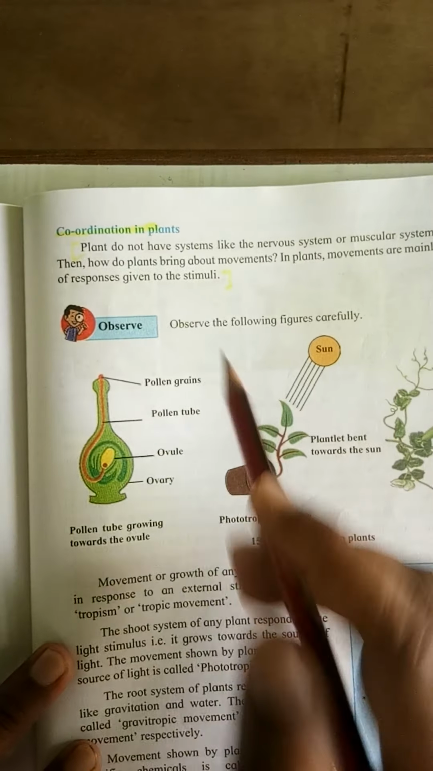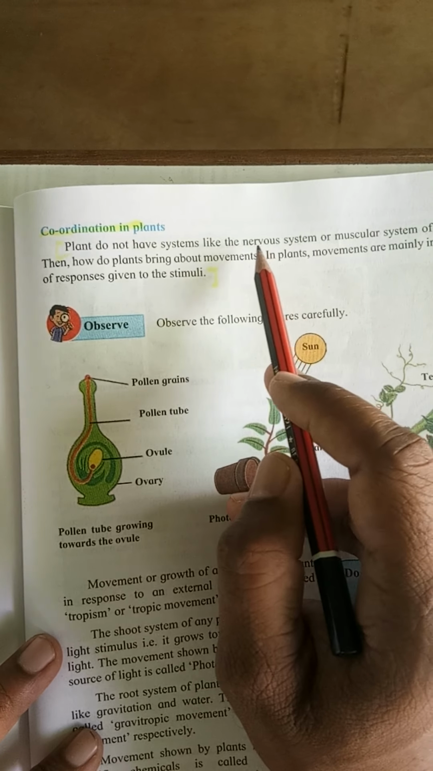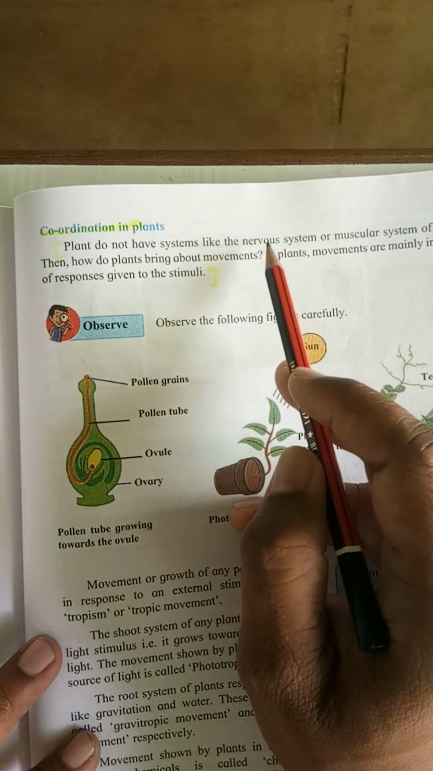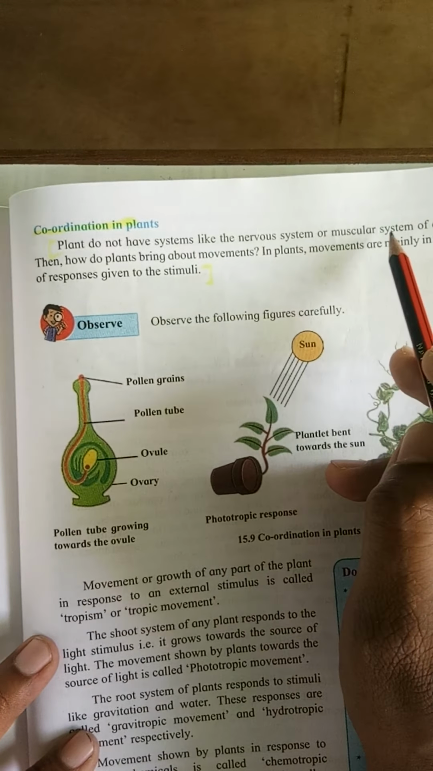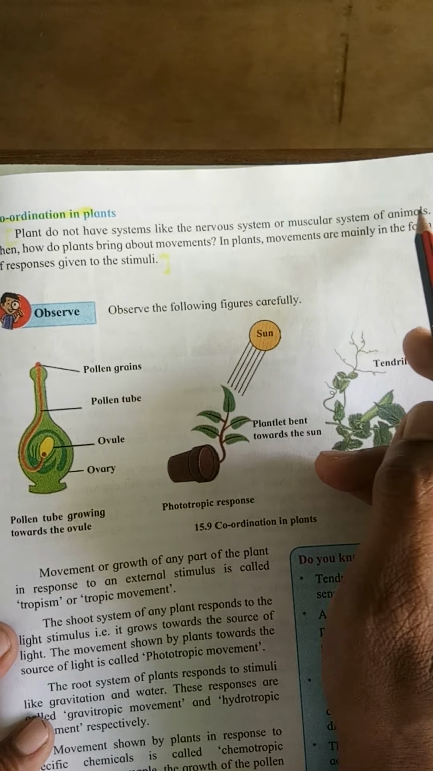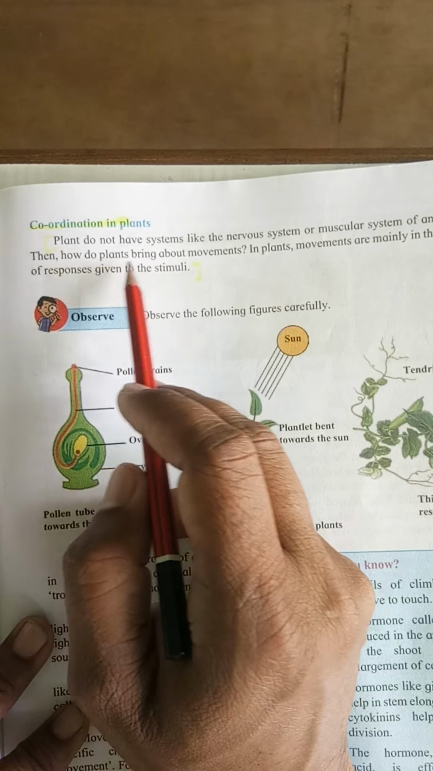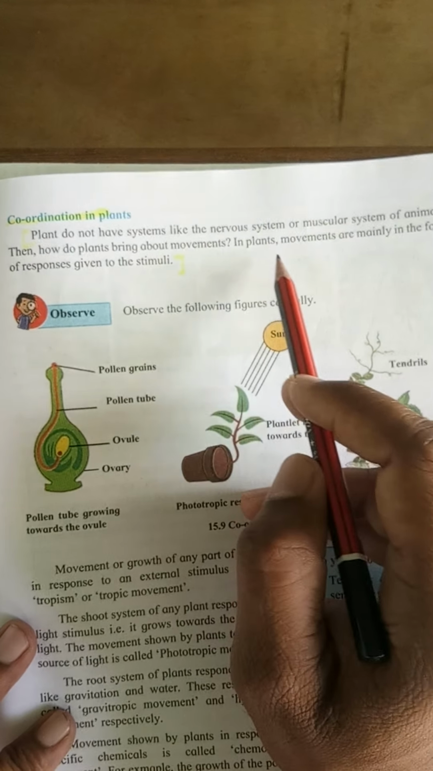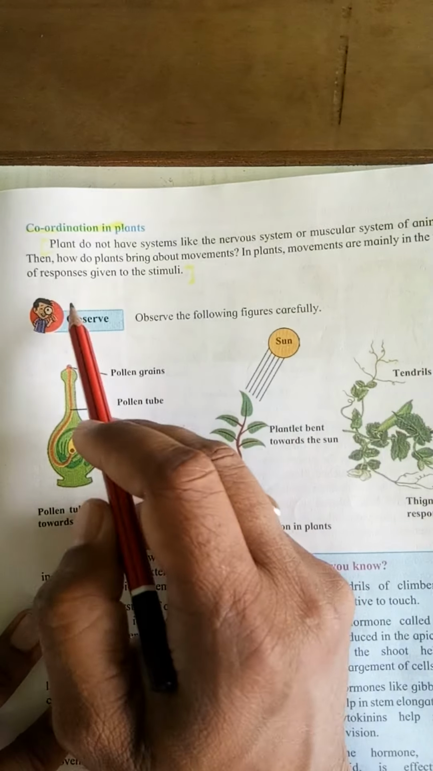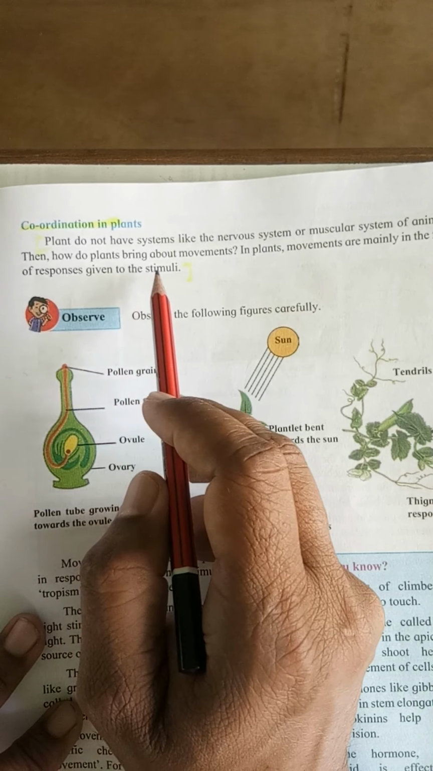Plants do not have systems like the nervous system. Human beings have a nervous system for the purpose of coordination, but plants do not have the nervous system or muscular system. We have the muscles, we have the muscular system of animals. Then how do plants bring about movements?